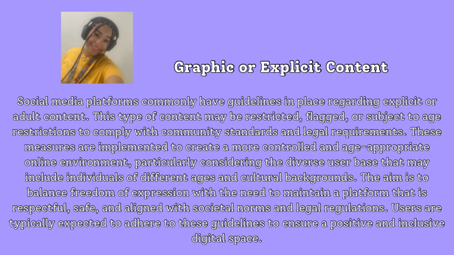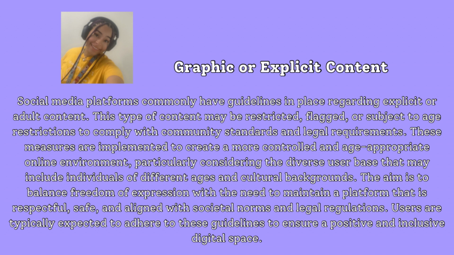These are examples of graphic or explicit content and what they mean. Social media platforms commonly have guidelines in place regarding explicit or adult content. This type of content may be restricted, flagged, or subject to age restrictions to comply with community standards and legal requirements.